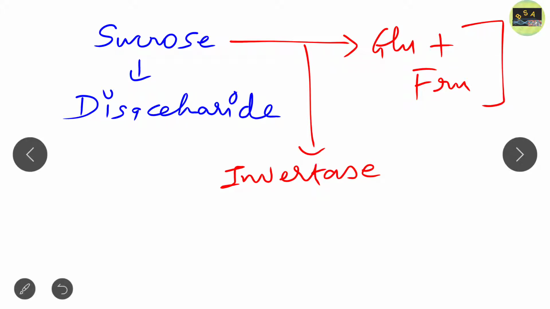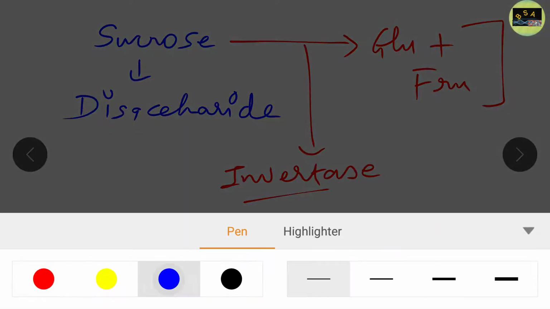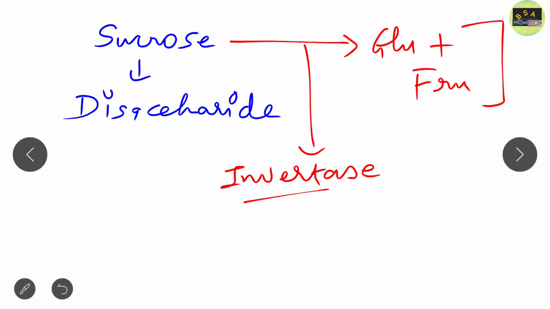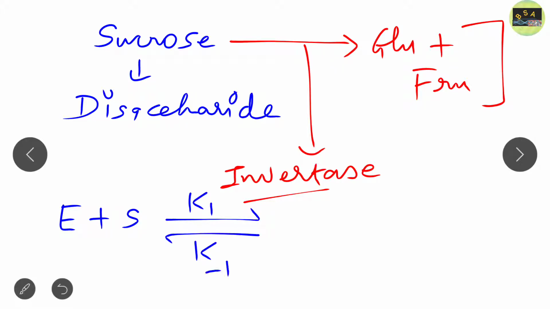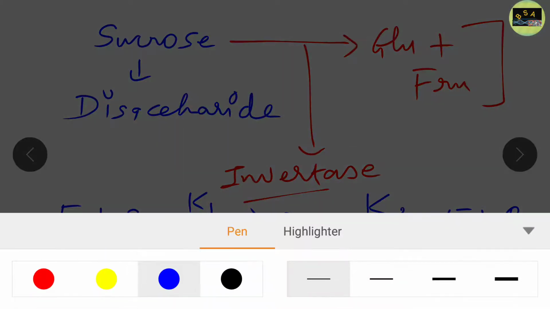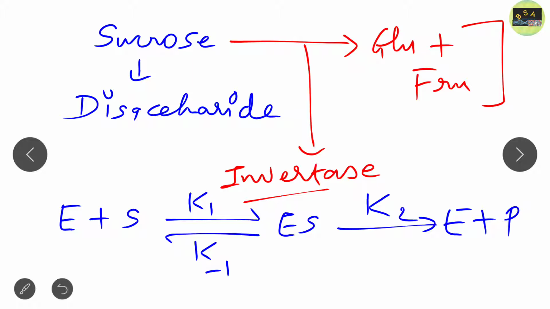To explain this conversion of sucrose to glucose and fructose by the enzyme invertase, they put forward a chemical reaction. That reaction is enzyme plus substrate, with rate constants K1 and K minus 1, giving rise to the enzyme substrate complex, which with K2 gives rise to enzyme plus product. I discussed all this K1, K minus 1, K2 in detail in our first lecture of enzyme kinetics, so please go through that.